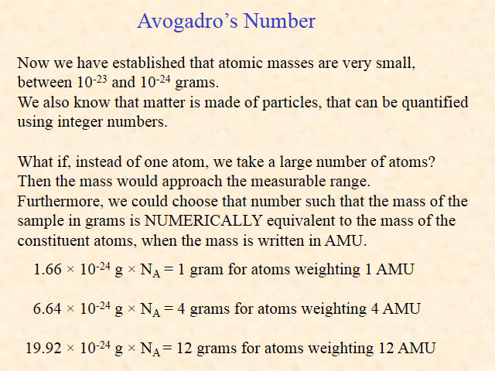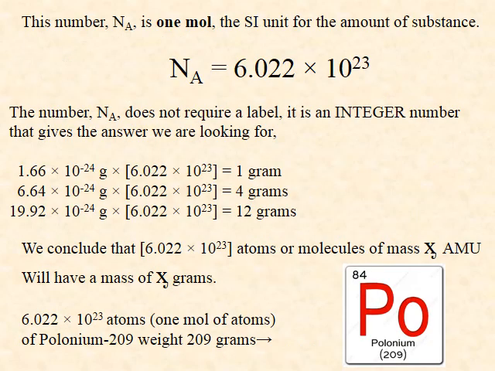We can choose a number such that the mass of that number of atoms, in grams, is numerically equivalent to the mass of one atom in AMU. You can try and do the math. You will see that, for example, there is a number such that the mass of one atom of carbon 12, which is 19.92 times 10 to the minus 24 grams, times that number, which we will call N subscript A, will give a mass of 12 grams. The number you would obtain if you do the math would be 6.022 times 10 to the 23.